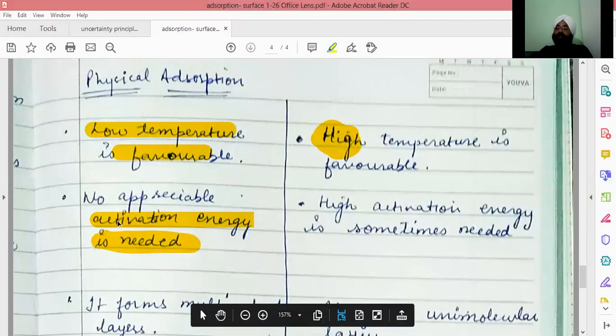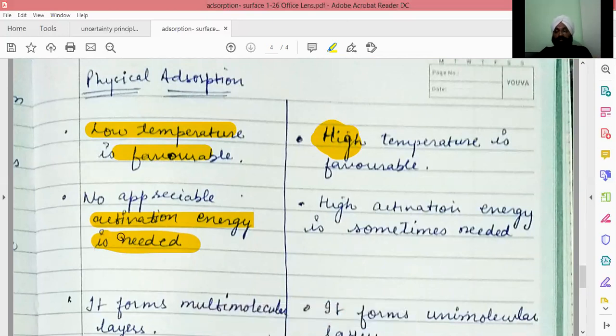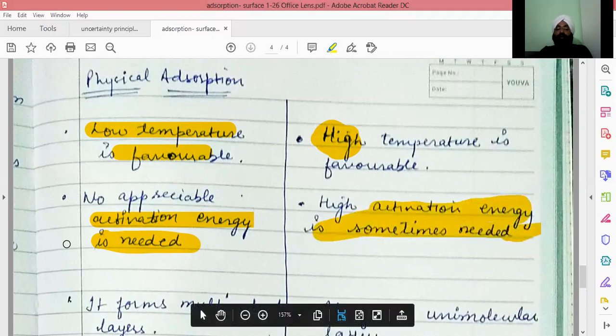Here the reactants are the adsorbent and adsorbate, so the minimum amount of energy associated with these two which can form chemical bonds is required in case of chemical adsorption only. However, in case of physical adsorption, no such energy is required.